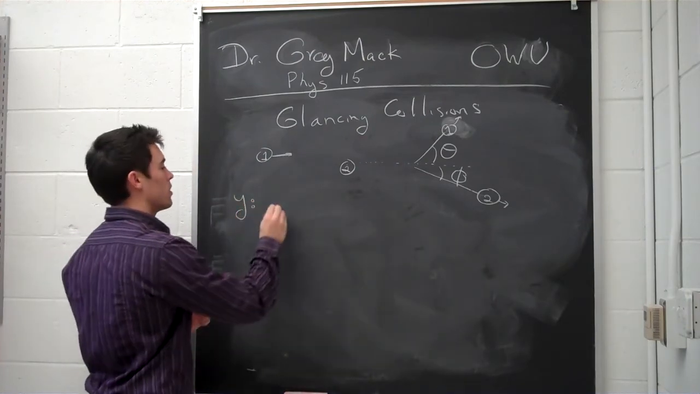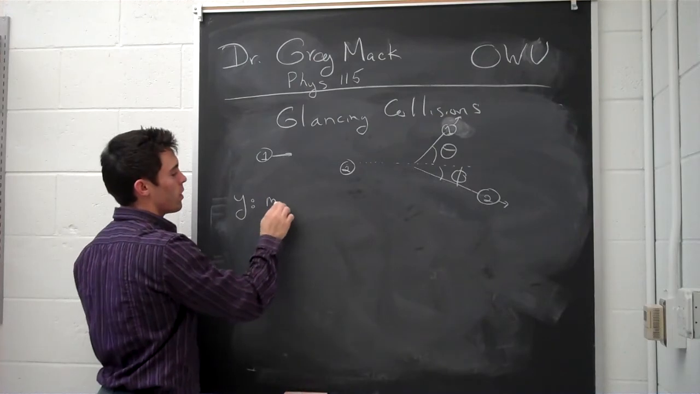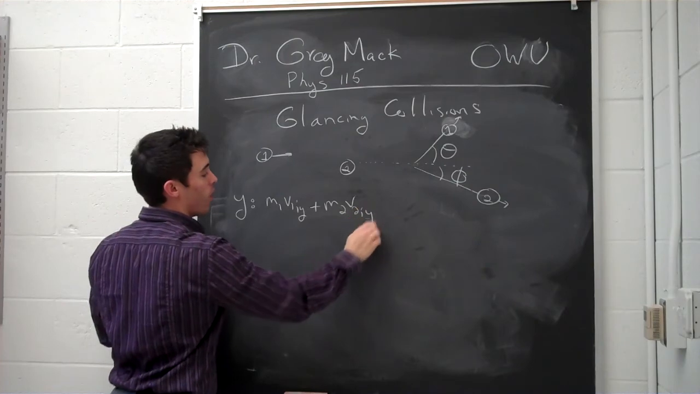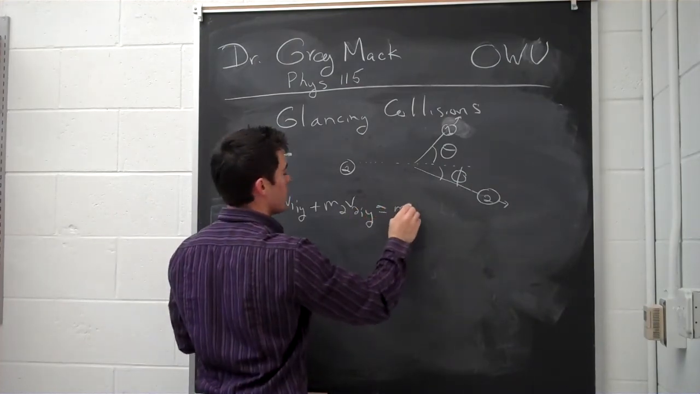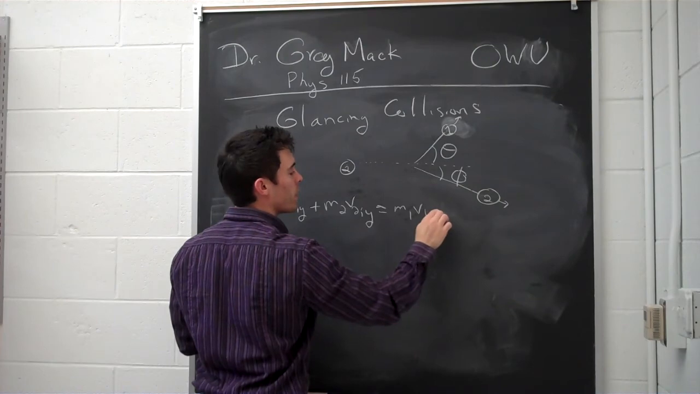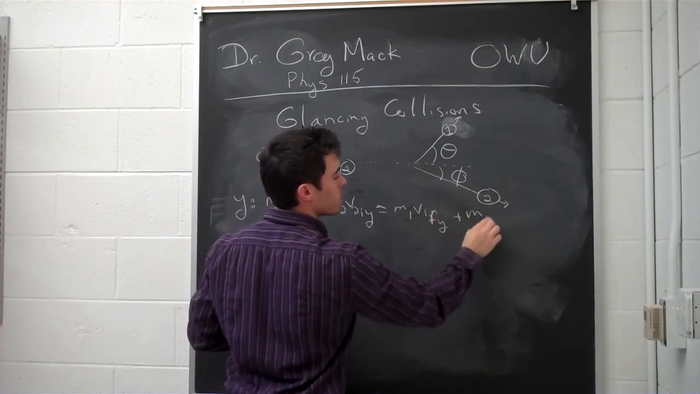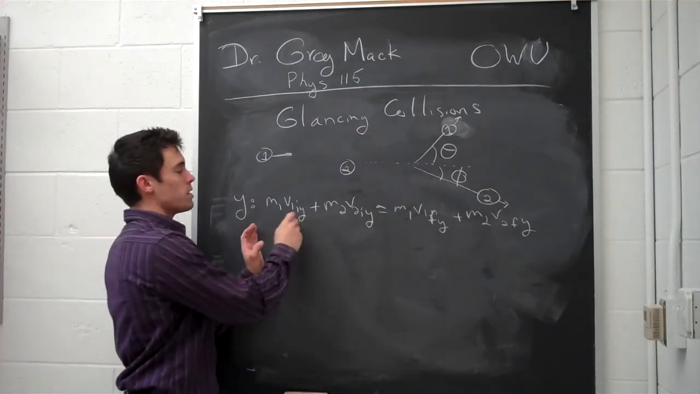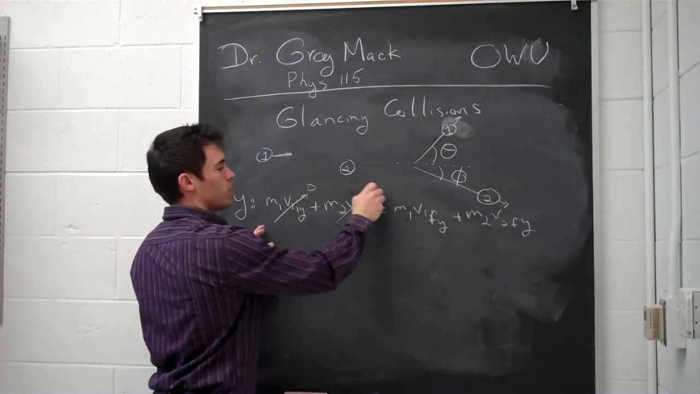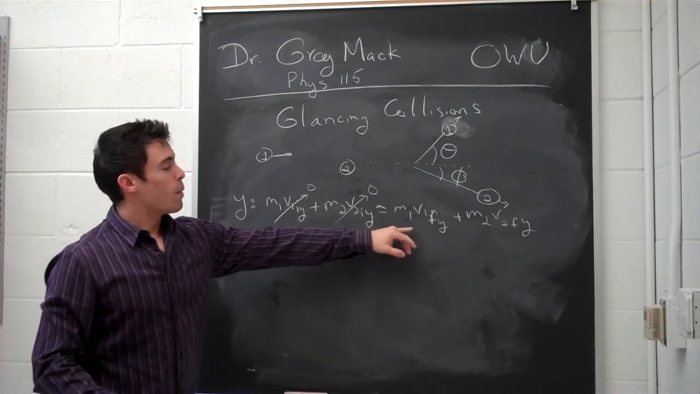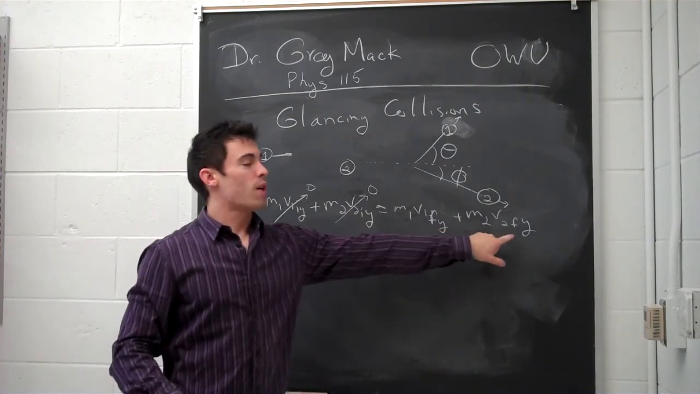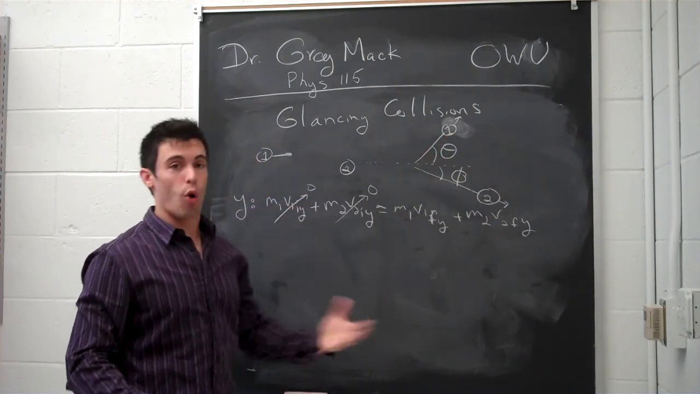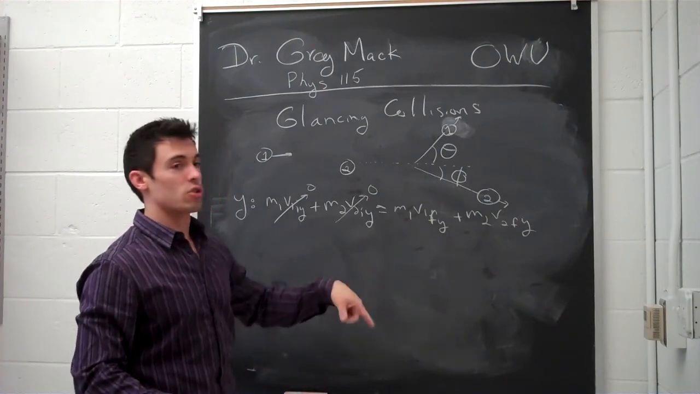Looking in the y direction here, we have m1 v1iy plus m2 v2iy is equal to m1 v1fy plus m2 v2fy. So these are both 0, as I said before. And now we have m1 v1fy and m2 v2fy, and we can look at these angles and look at the general overall v1f and v2f and express it in terms of that.